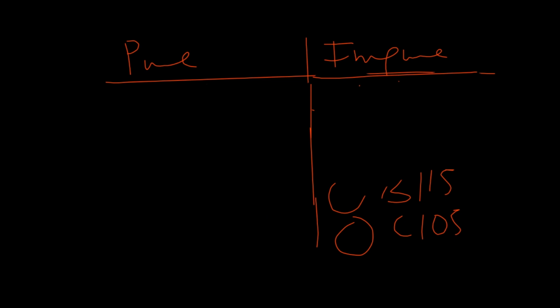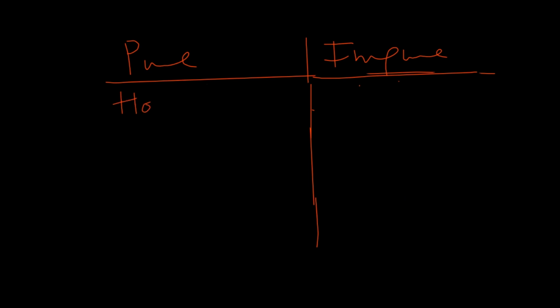Okay, so the next difference between the two is that pure substances are usually homogeneous in nature, whilst impure substances are usually heterogeneous in nature.